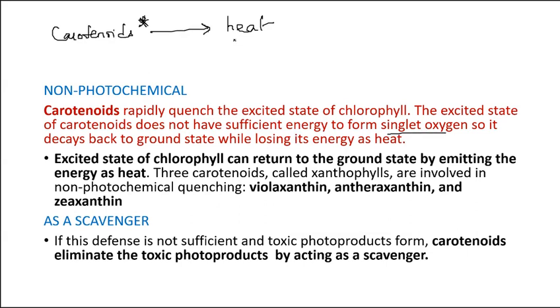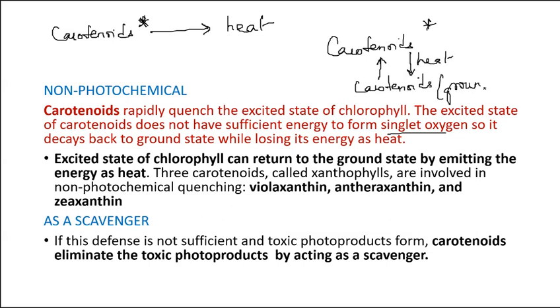Once they release their energy as heat, they come back to their ground state. So when carotenoids are excited, they release the energy as heat and come back to the ground state. They do not form singlet oxygen.